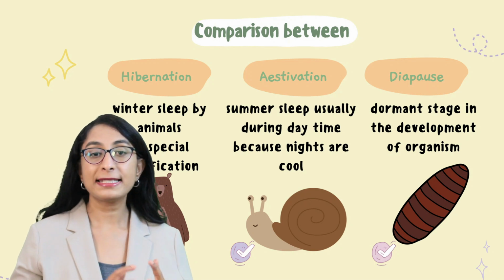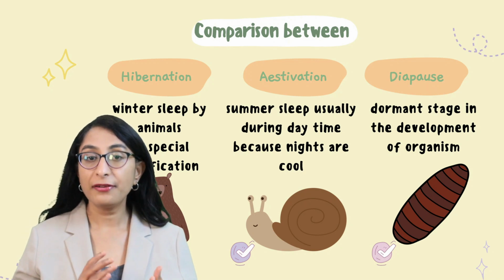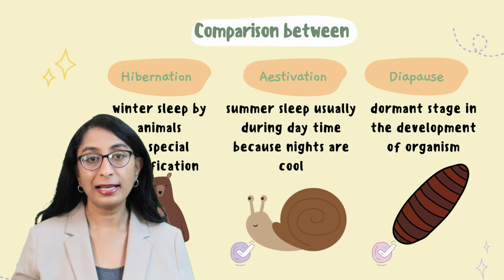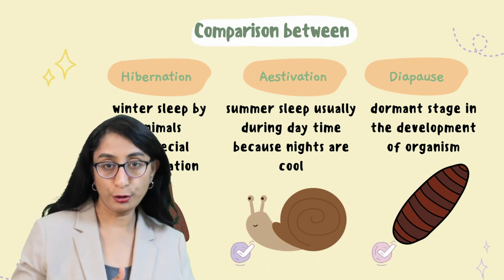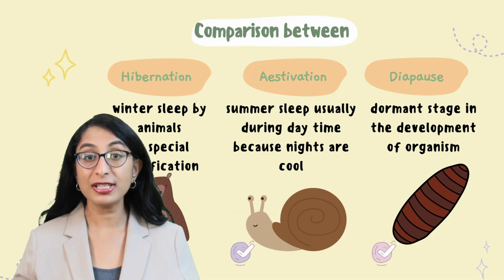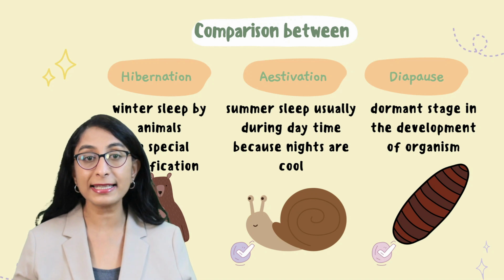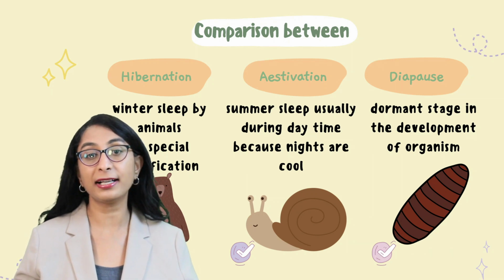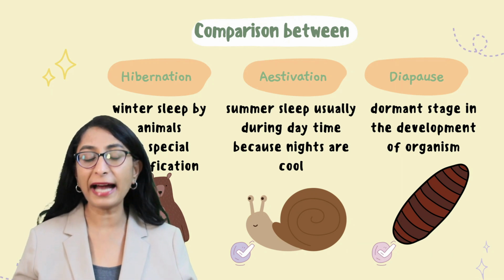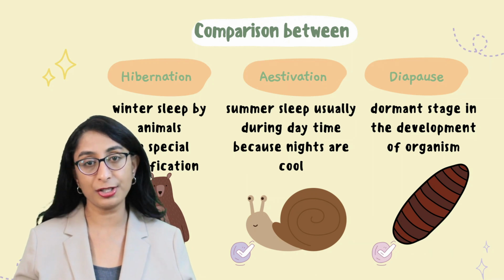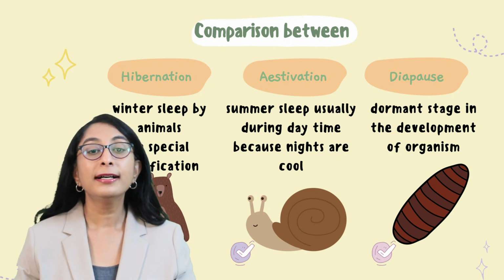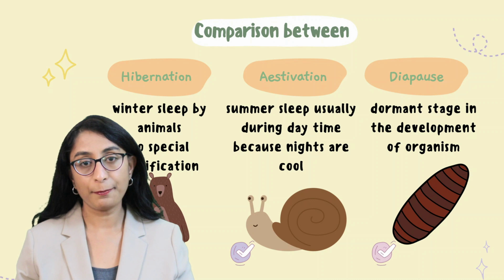Okay, we can see that in animals which are living in cold climatic conditions like polar bears and so on. Okay, and it is of a longer duration, whereas aestivation is the summer sleep which is observed among reptiles and insects which are living in desert-like conditions where there is extremely high temperature and dry climatic conditions, right? So here you can find snails as an example.